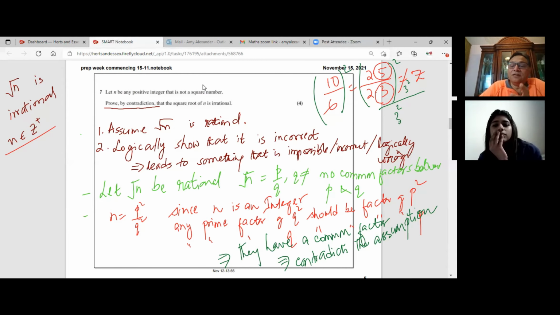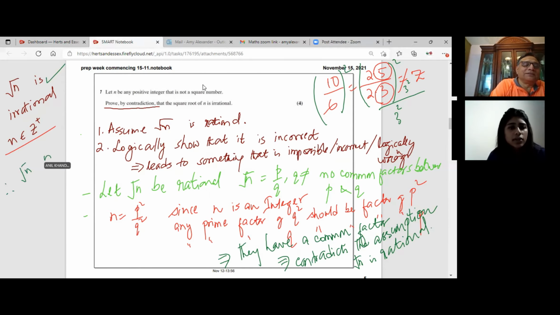Yeah. So it contradicts the assumption that square root of n is rational. Therefore, we've proved the original statement. So from contradiction, we have shown that this is actually irrational. It cannot be. So therefore, square root of n is irrational. So we proved by contradiction. Do you understand?